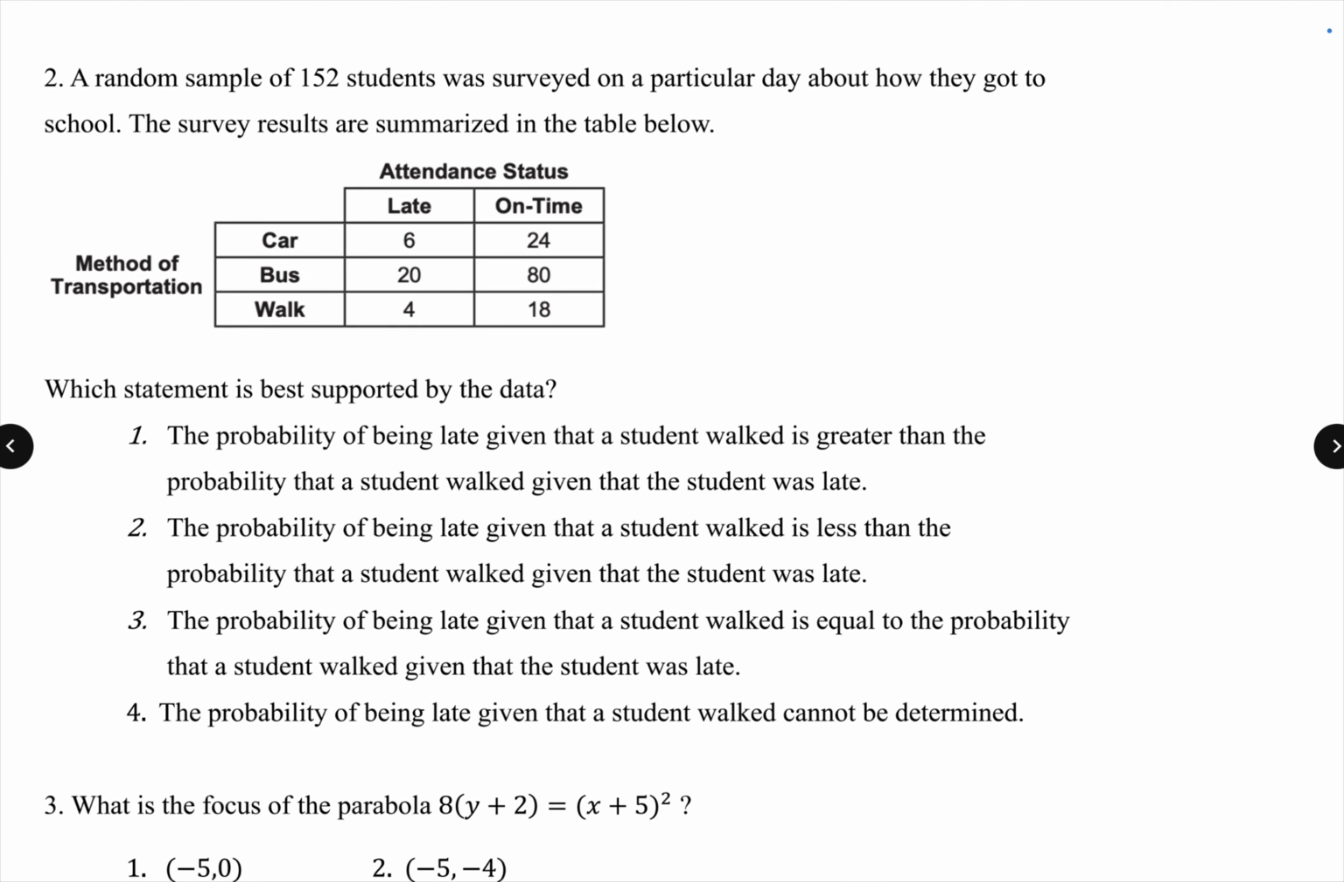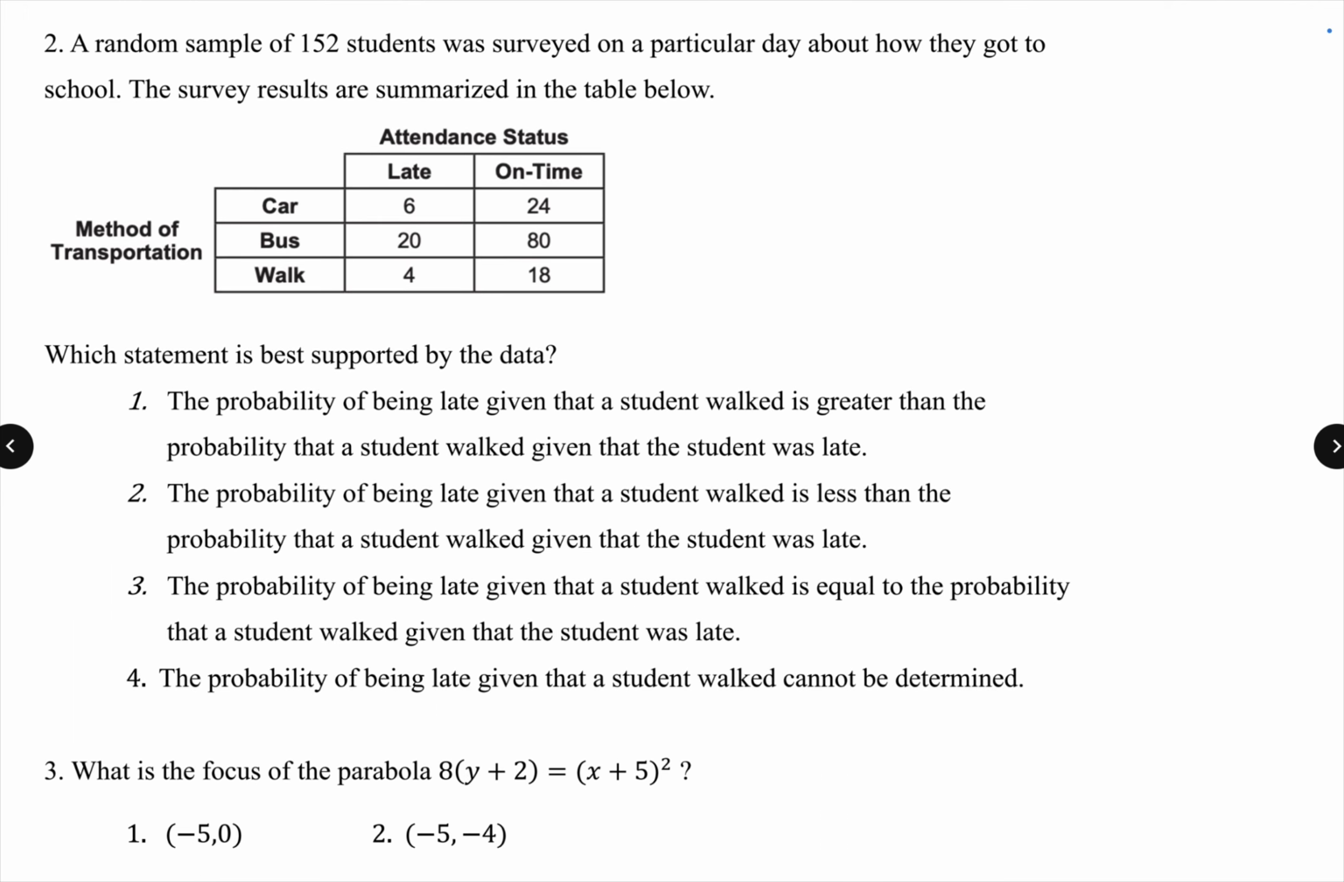Moving on, you've got number 2. You have a random sample of 152 students. What statement is best supported by the data? So here it has a lot of words, but they're really just asking you the same thing a bunch of times. If you read it through, what are they asking you?